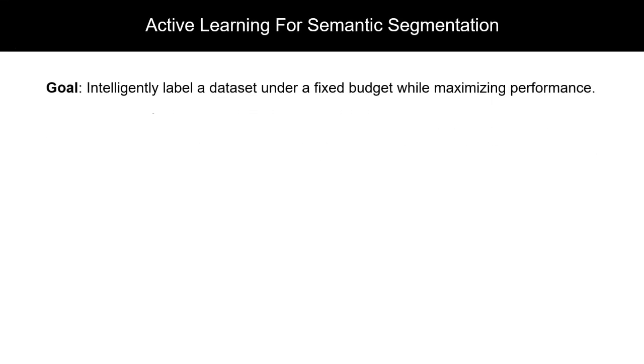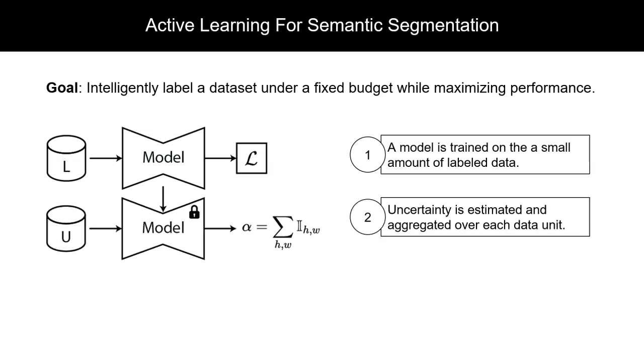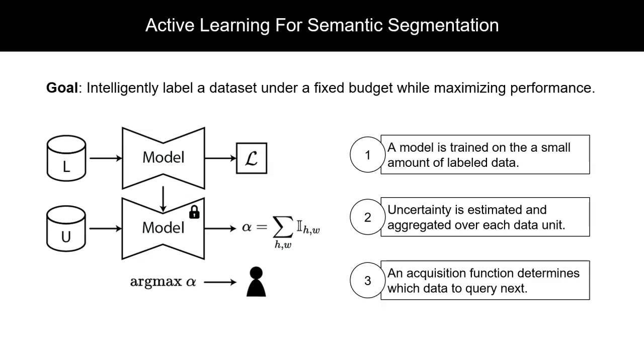We begin by defining the task of active learning, where the goal is to intelligently label a dataset under a fixed budget while maximizing performance. A typical active learning pipeline follows 3 steps, starting with a small amount of randomly labeled data. A model is trained, frozen, and then used to estimate the uncertainty of the unlabeled set. This uncertainty is aggregated over each data unit, which is then labeled by a human expert.